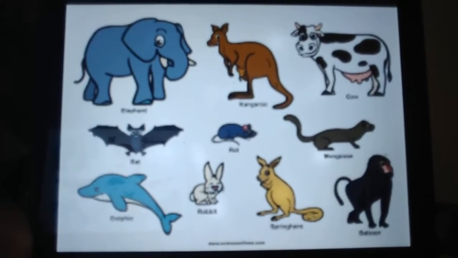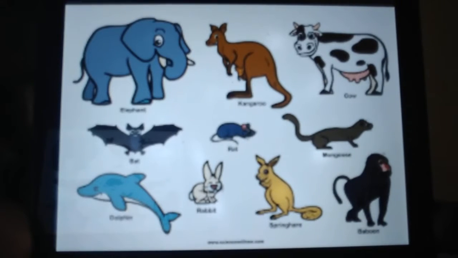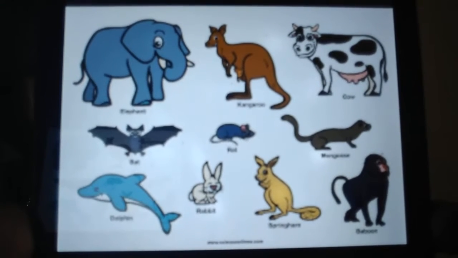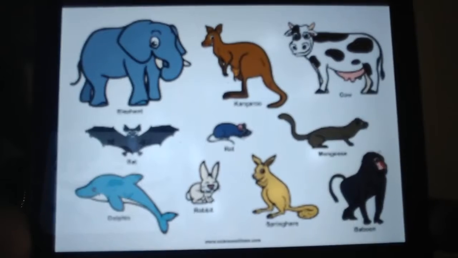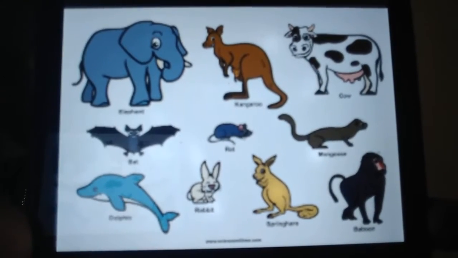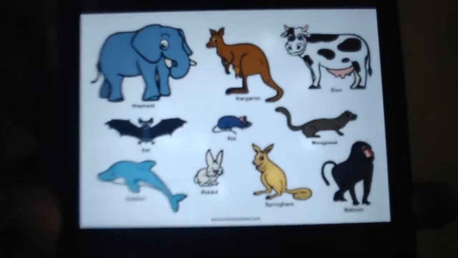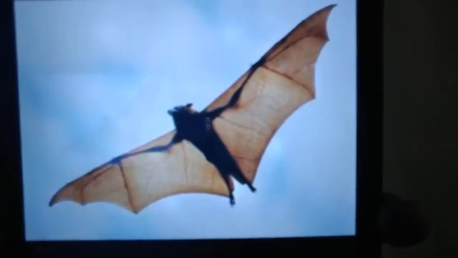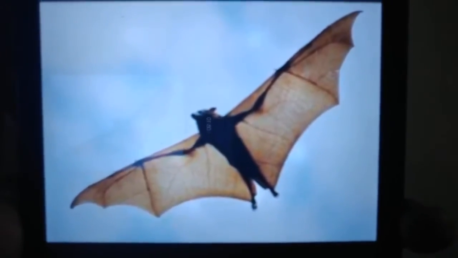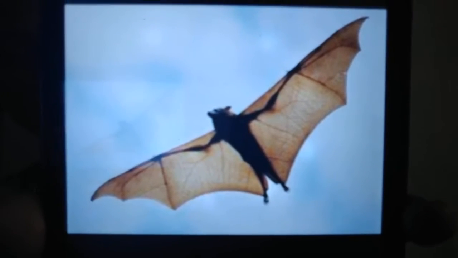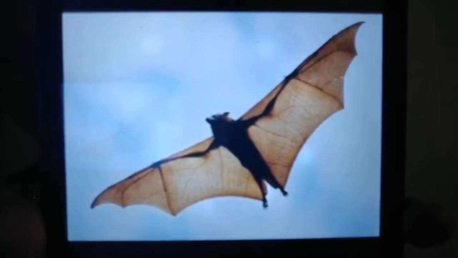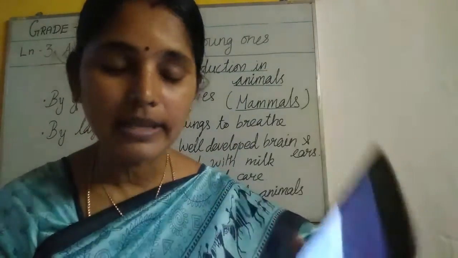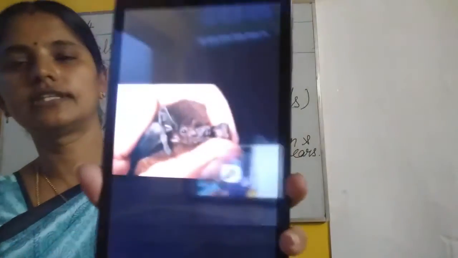It's not laying eggs. It gives birth to babies. Bats give birth to babies. They can fly. They have wings. See, the bat has wings. They can fly, but they belong to the mammal family. It does not belong to the birds family. It belongs to what family? Mammals family.